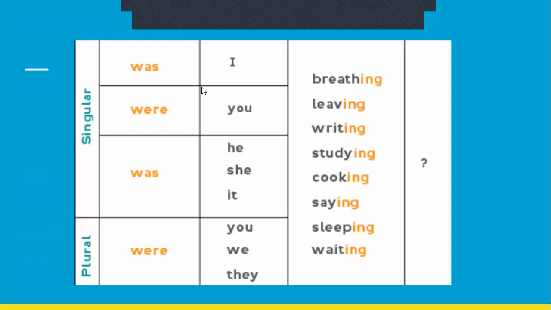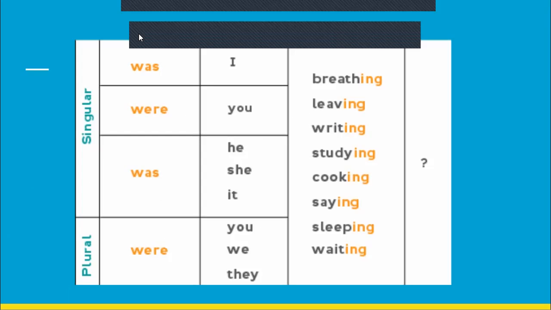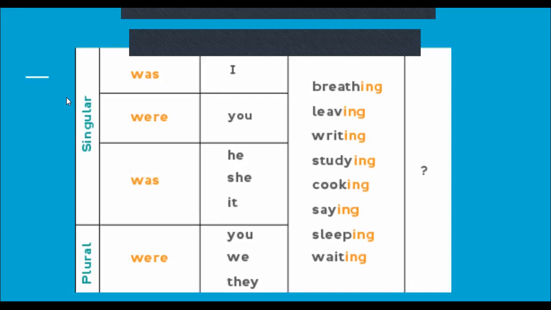And this is a chart which is very simple. I takes was, you takes were, he, she, it takes was, you, we, they take were, and just how to form sentences. So I was breathing becomes was I breathing, you were leaving becomes were you leaving, he was, she was, it was cooking becomes was he cooking, right? So just the subject and the be verb switch positions and a question mark is added to make a question in the past continuous.